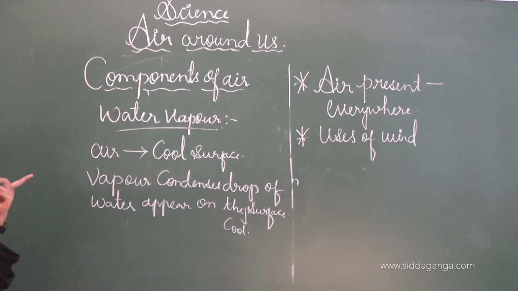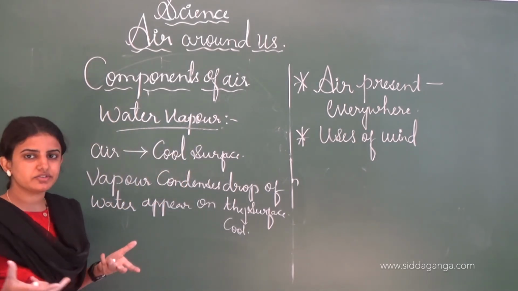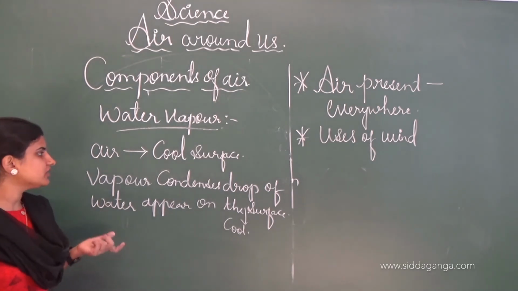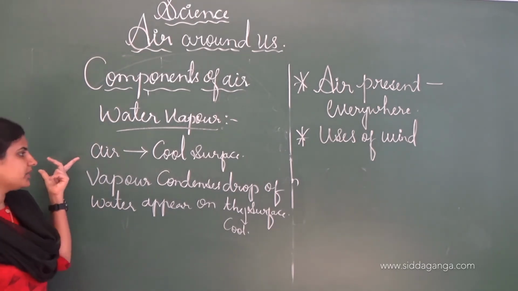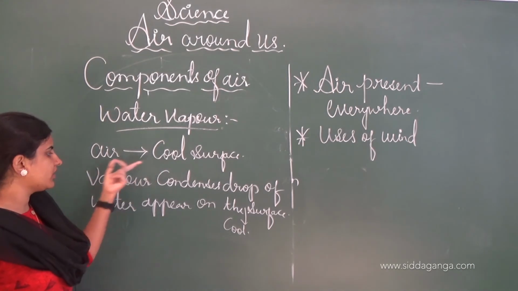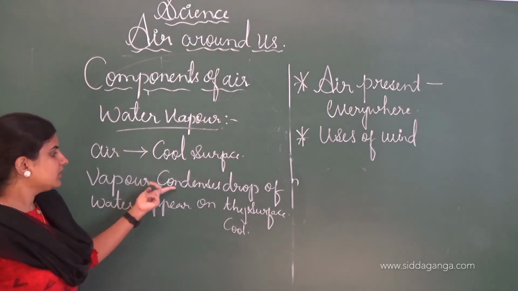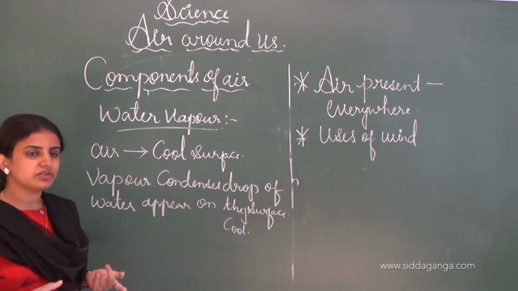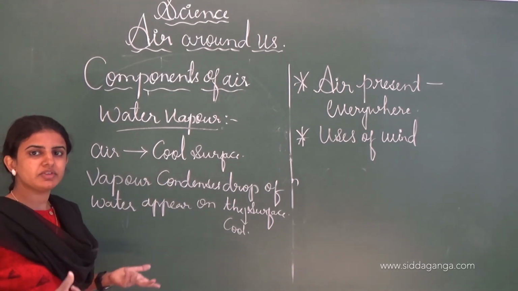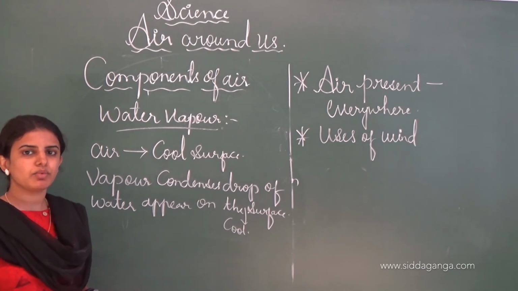Usually the air contains moisture, and when the air comes in contact with a cool surface, the vapor of the air condenses and drops of water appear on the cool surface, and thereby we say that air contains moisture.